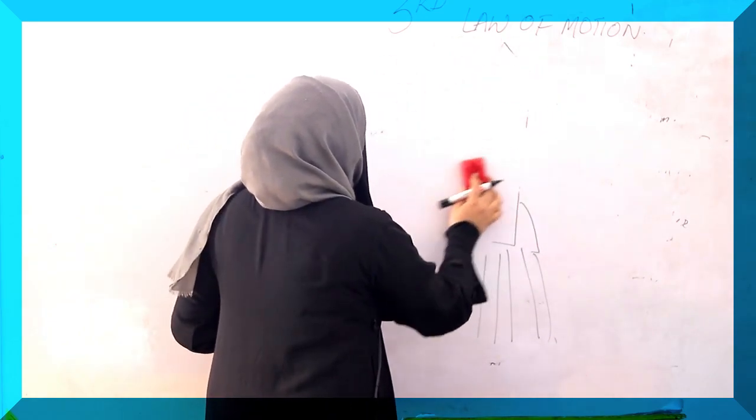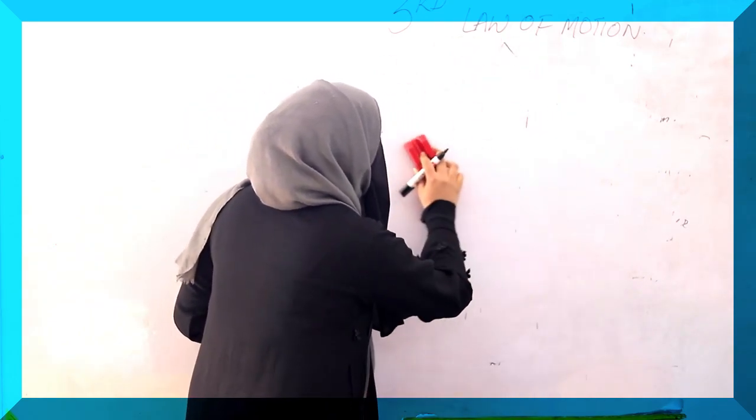So what we can conclude from Newton's third law of motion is that to every action there is an equal and opposite reaction. The reactions are forces which have equal magnitudes, but they are totally opposite to each other.